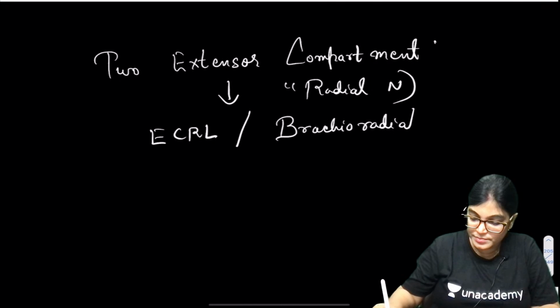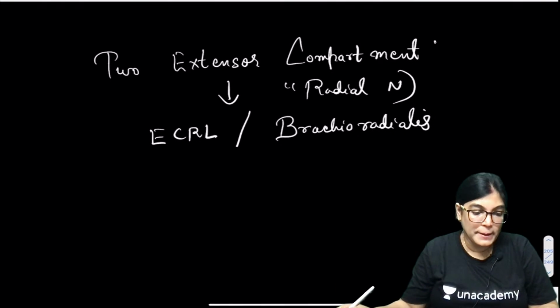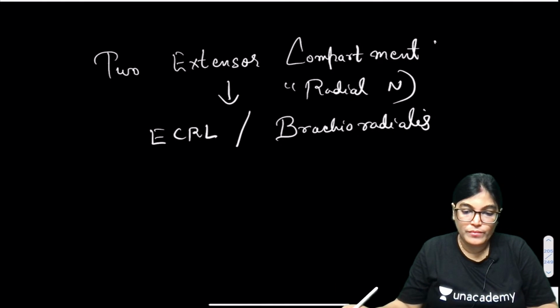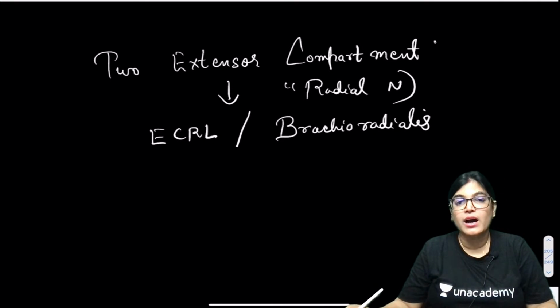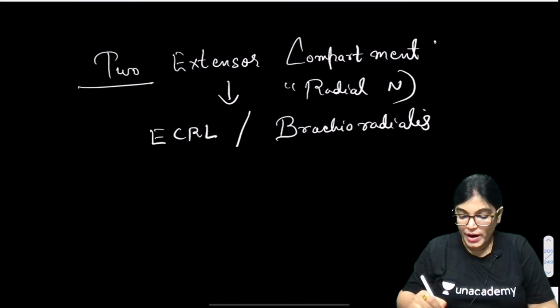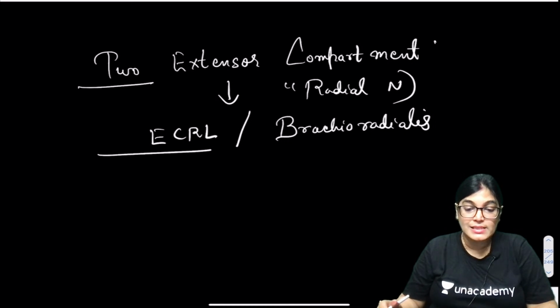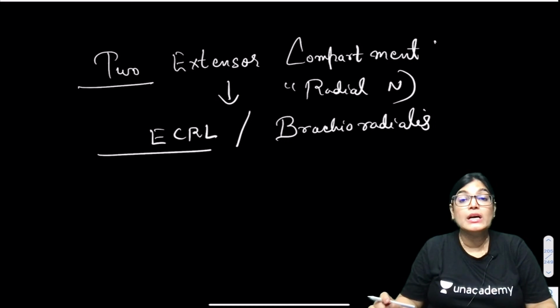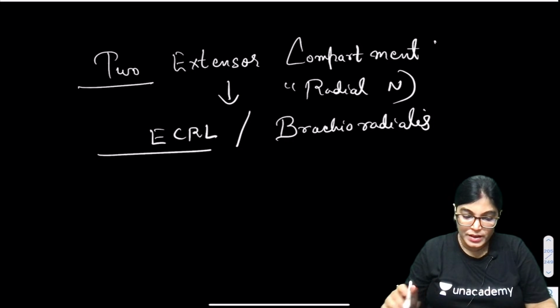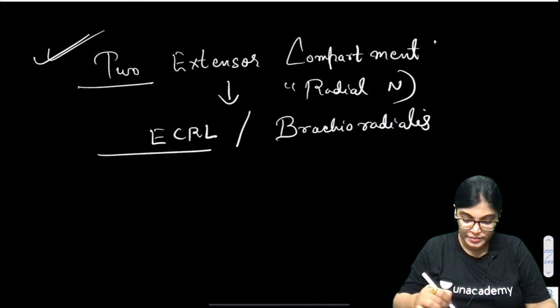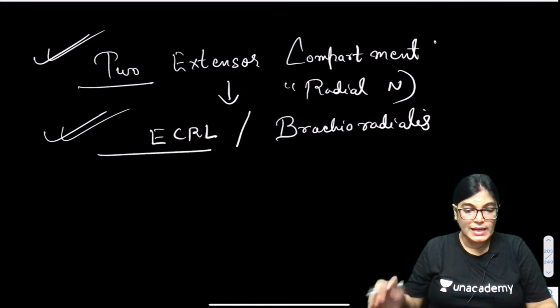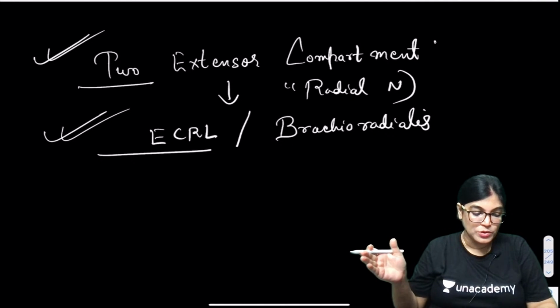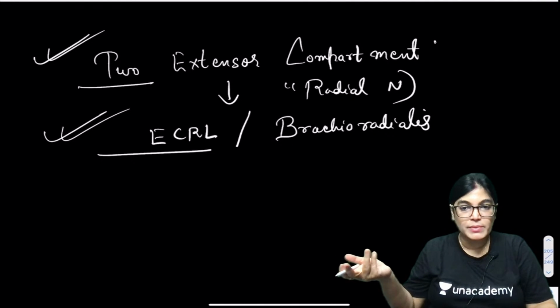Brachioradialis. Okay. It is inserting proximal to the radial styloid. Acharya, actually the insertion point is on the distal most aspect of the radius bone, close to the radial styloid process only. So that is the point. Radial styloid process is correct. Yeah, just close to the radial styloid process. Yes, you can say proximal, that is correct.